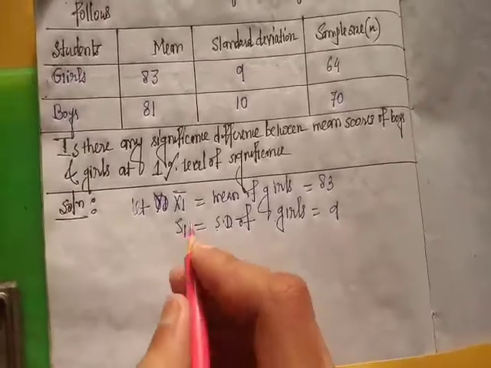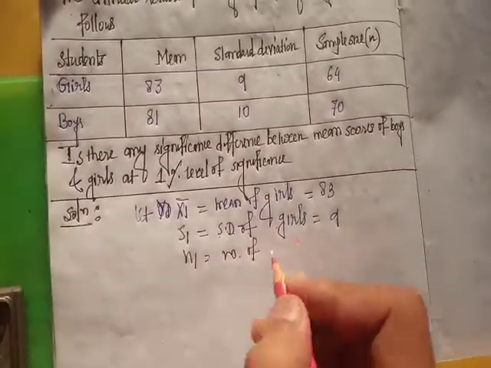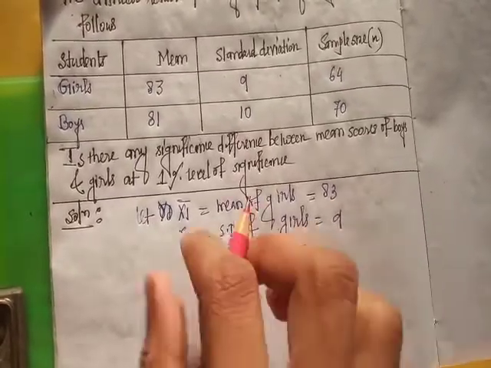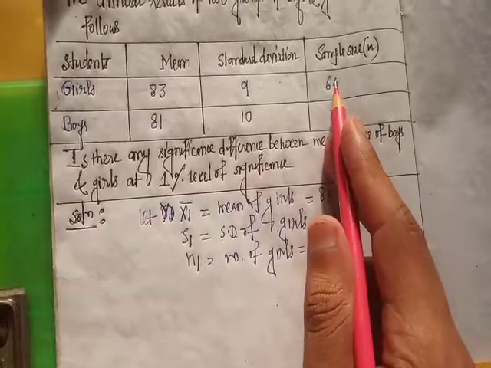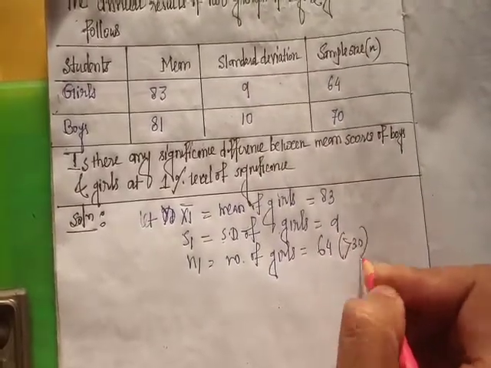N1 is the number of girls, the sample size, which is 64, greater than 30.